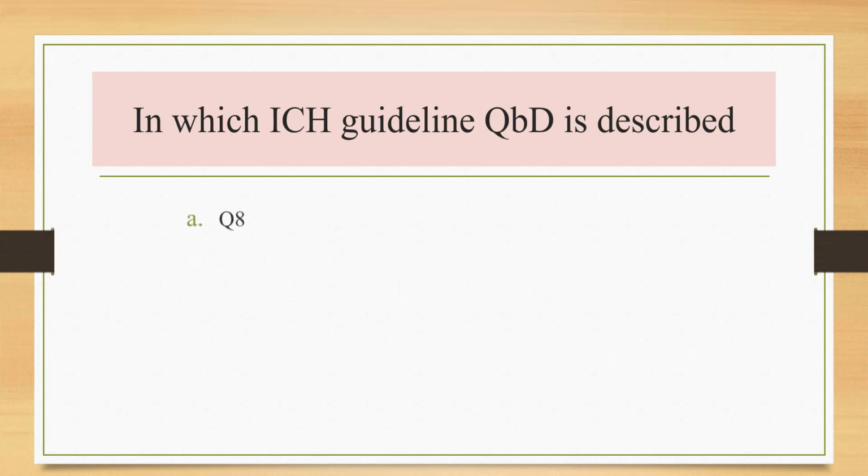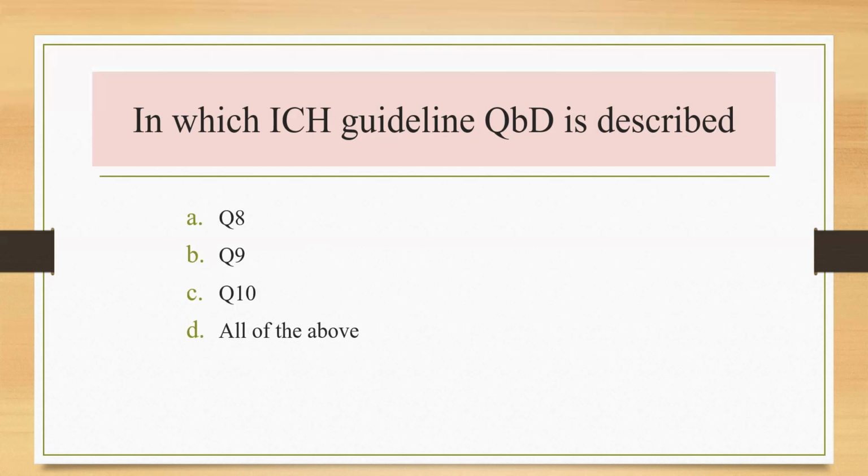Now option A is Q8, option B is Q9, option C is Q10, option D is all of the above. So as we know, ICH Q8 guideline indicates pharmaceutical development, Q9 indicates quality risk management, and Q10 is the pharmaceutical quality system.